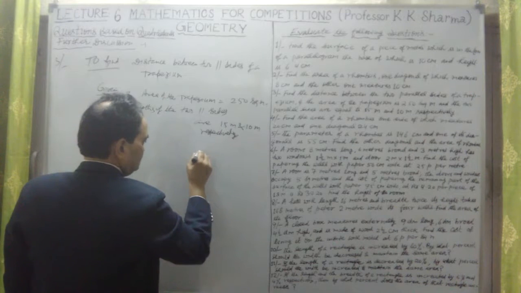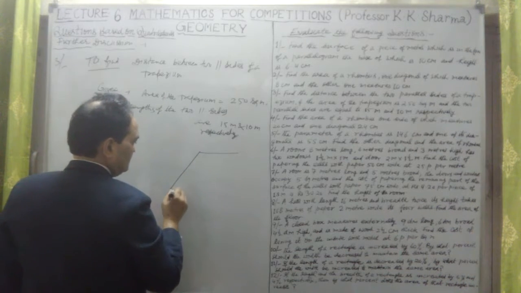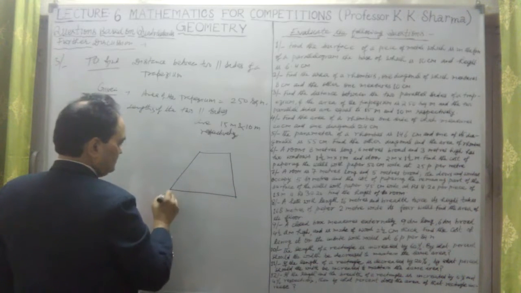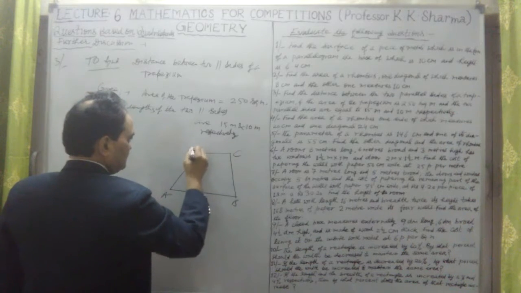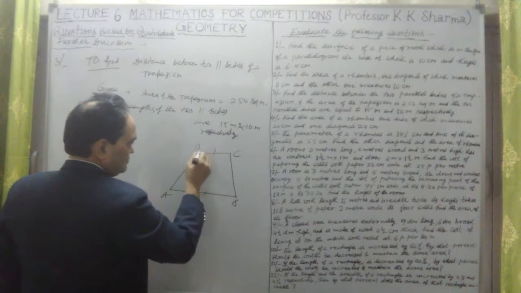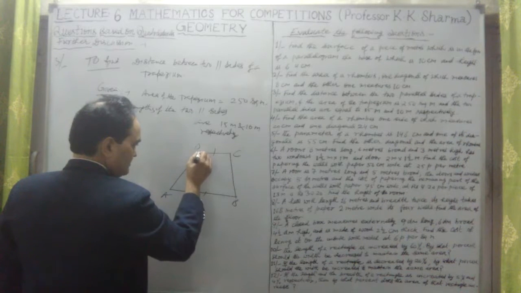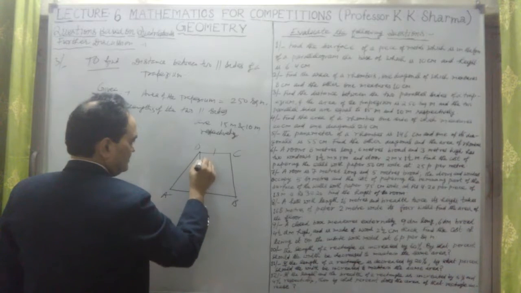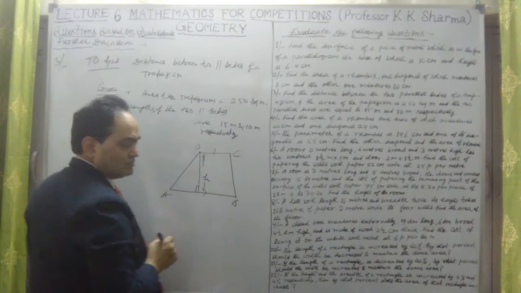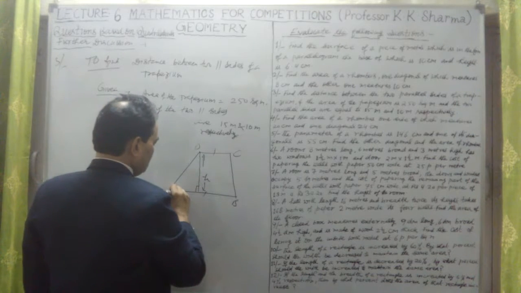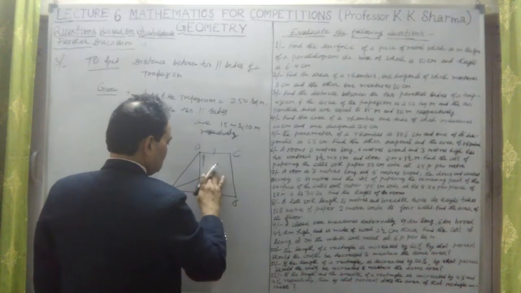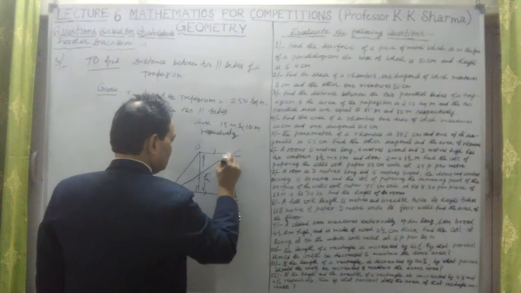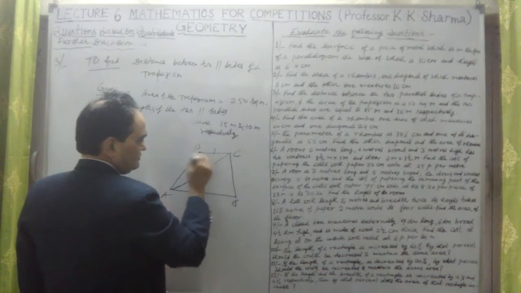What is the trapezium? Let me draw. This is the trapezium here. Now these are the two parallel sides, this parallel side and this parallel side. The distance between them is the perpendicular drawn between them. This is the height h. If we find the area of the trapezium, it will give us the area of the two triangles which are formed: the area of this triangle plus the area of this triangle.